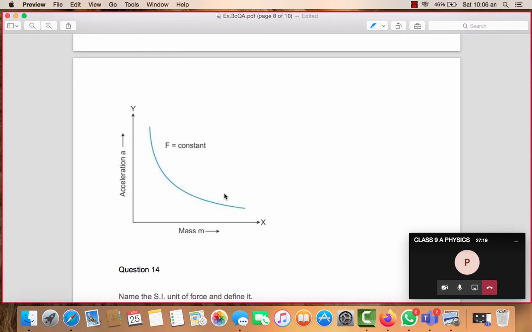So any curve you draw represents the relationship between acceleration and mass because they are inversely proportional to each other. I am repeating once again, acceleration is inversely proportional to mass if force is constant.